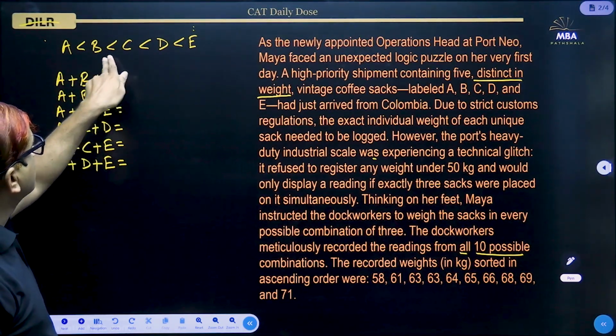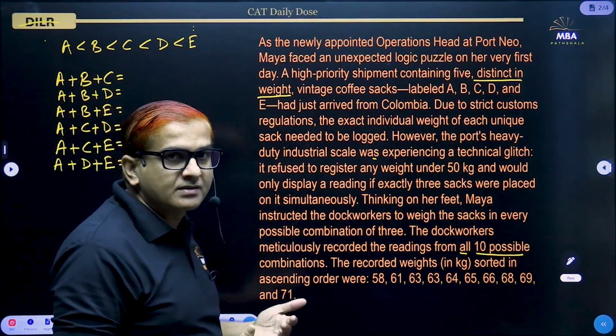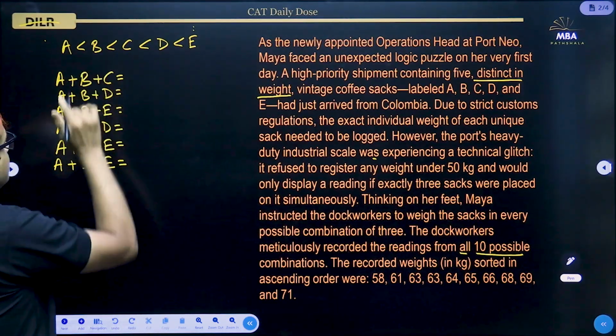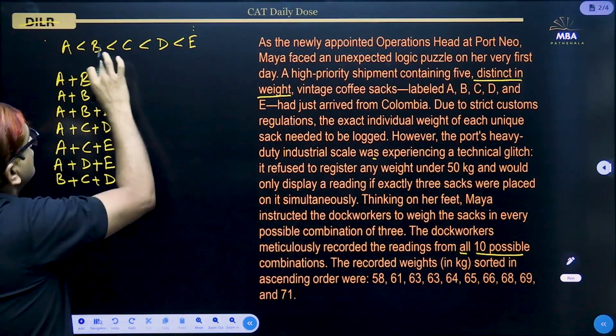out of 4. So B, C, D, E, out of 4 things we have to choose 2 at a time. So that will be 4C2, 6 combinations. So these are the 6 combinations. Now with B, C and D, we have to just move in the forward direction.